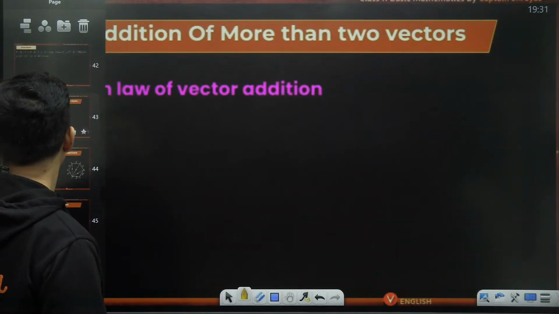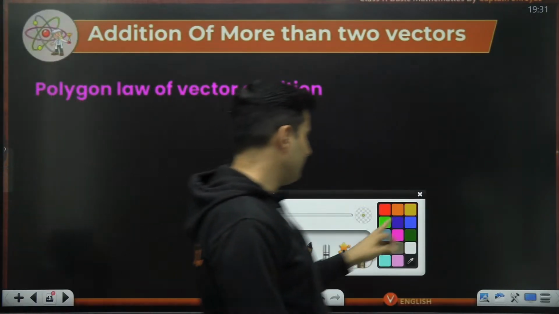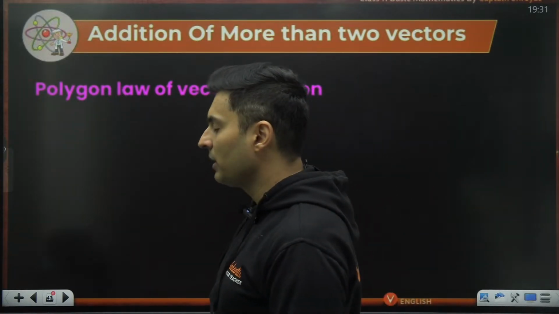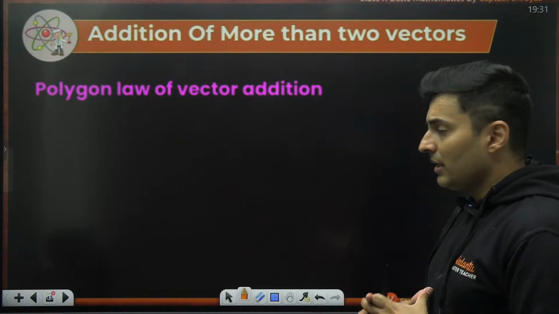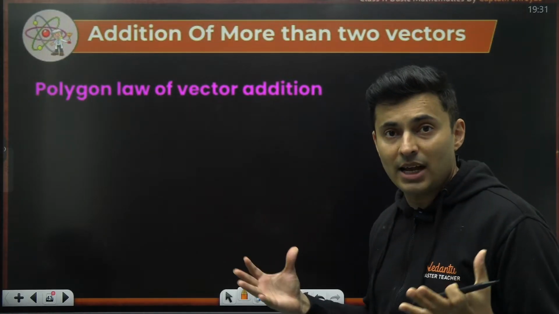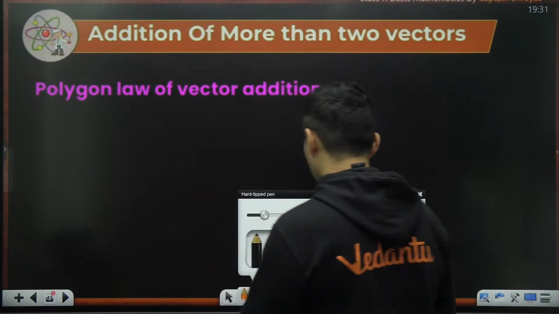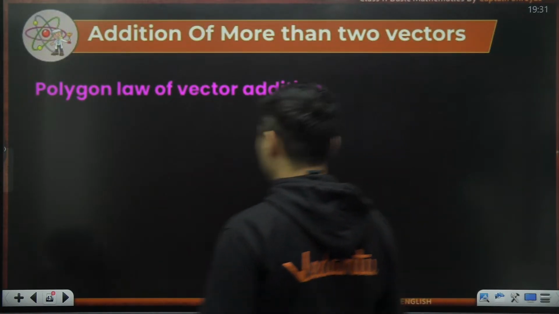Polygon law of vector addition. We'll come to that, and then we will go to the component method as well. Whenever you have more than two vectors to be added, then you use polygon law of vector addition, as simple as that. And what is this polygon method?